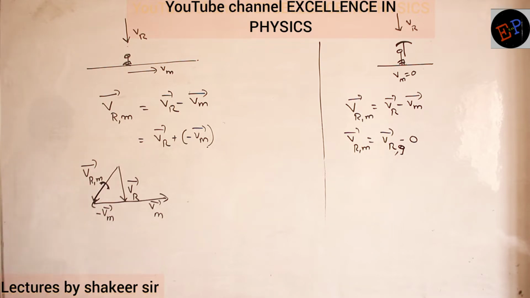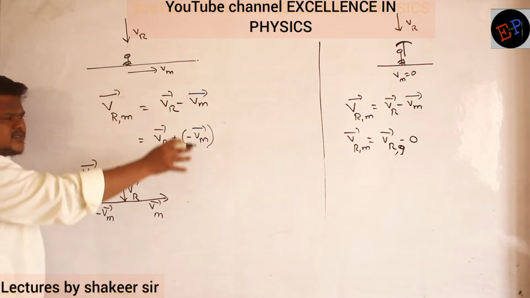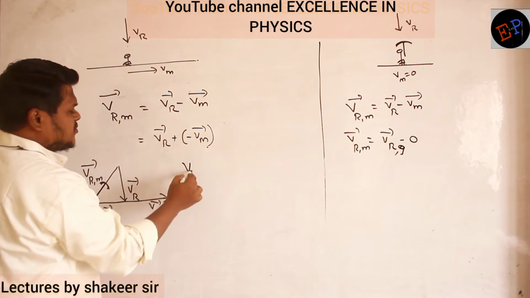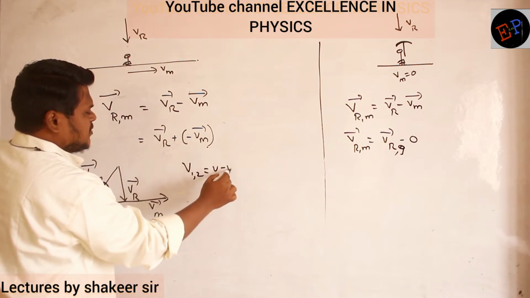Are you able to understand how we are doing the calculations? Everything is based on these equations only. What is the basic equation of relative motion? V12 is equal to V1 minus V2.